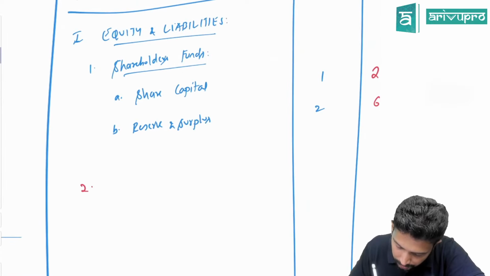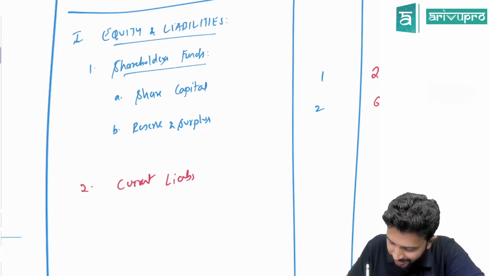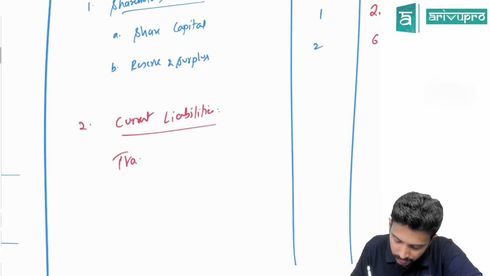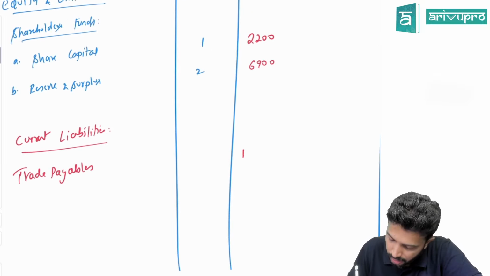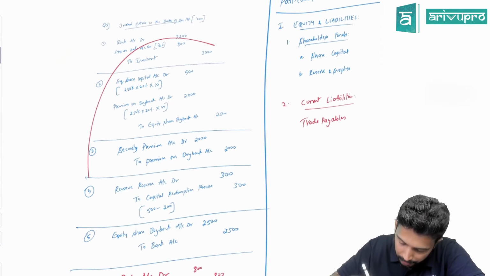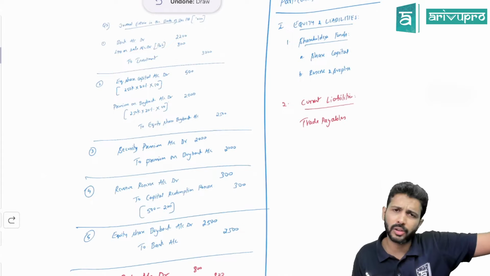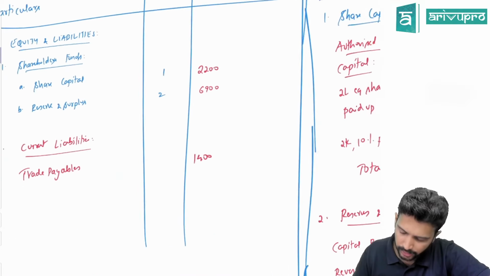So directly we can take up what? Current liabilities. That is there. Okay. Trade payables. How much is the trade payable given in the question? 1400. Check the journal entry. Did you debit or credit trade payable anywhere? That means whatever balance originally it was, same balance will continue. So trade payable 1400.